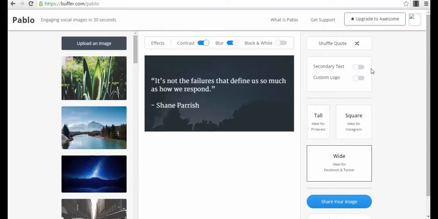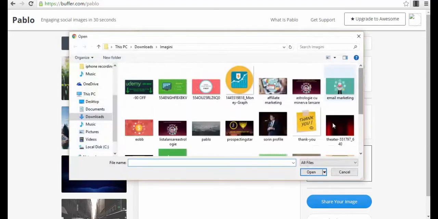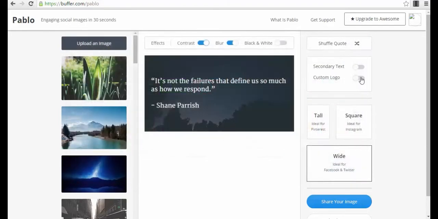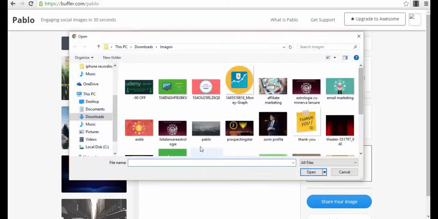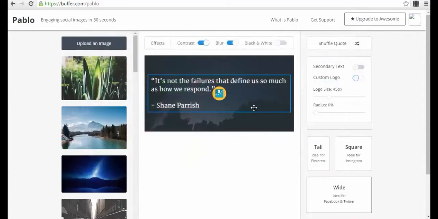Okay, you also can add a secondary text here, like maybe a subtitle, and you can also add your custom logo. You just turn the button on for the custom logo, and you will need to upload something here. For example, we can upload this small icon, which will appear here, and you can change its size, its radius, whatever you want.